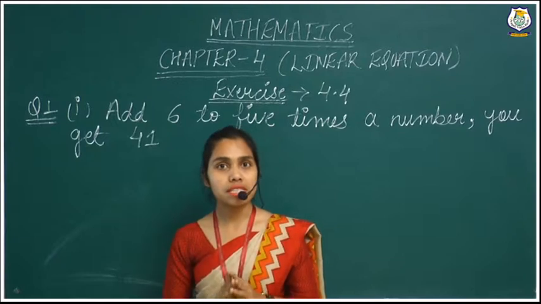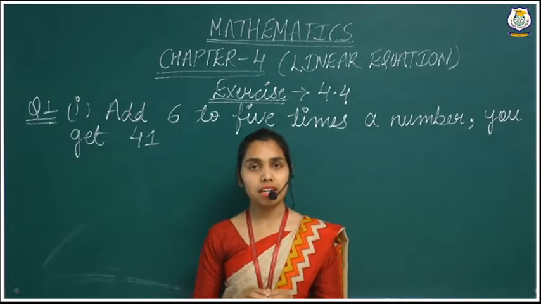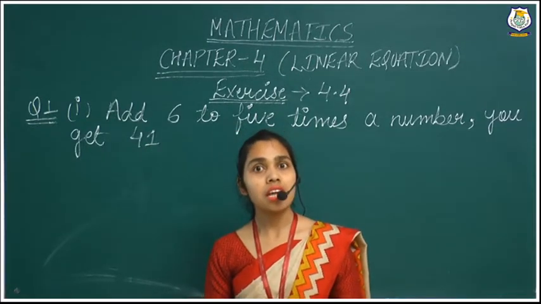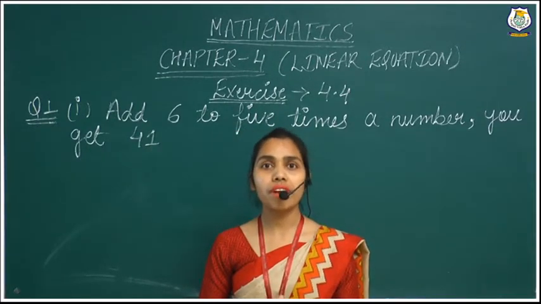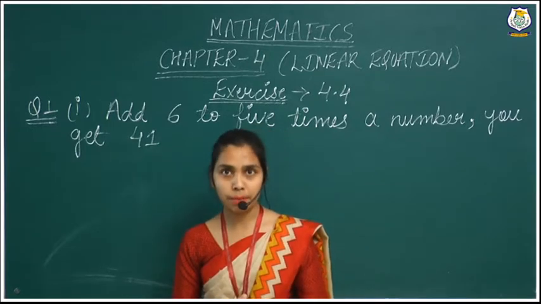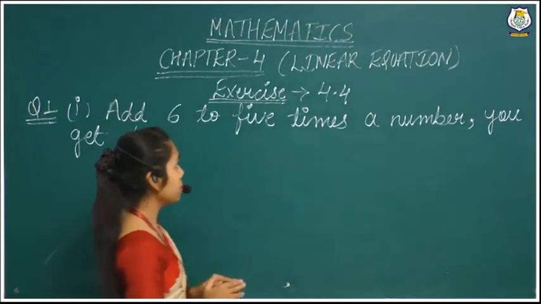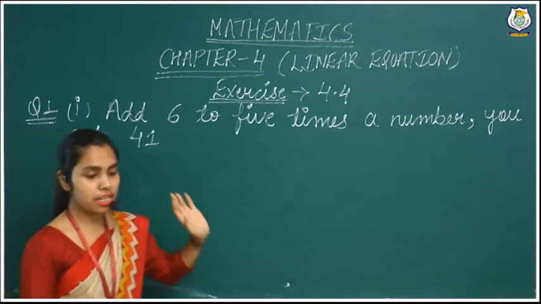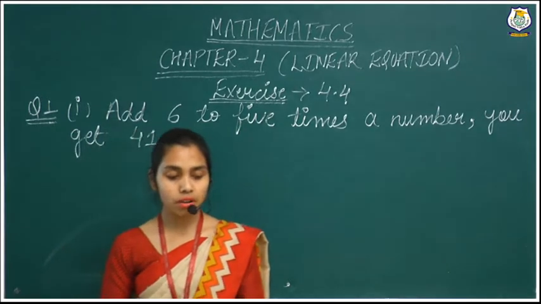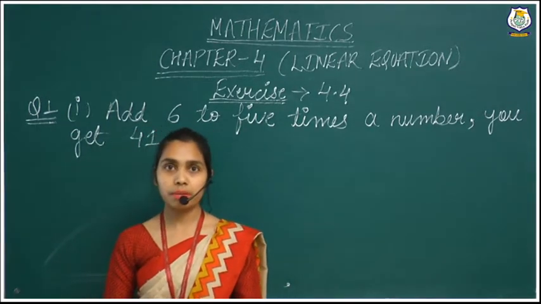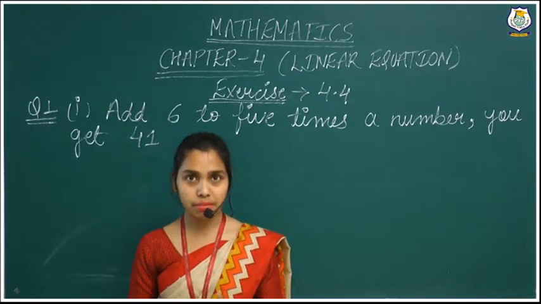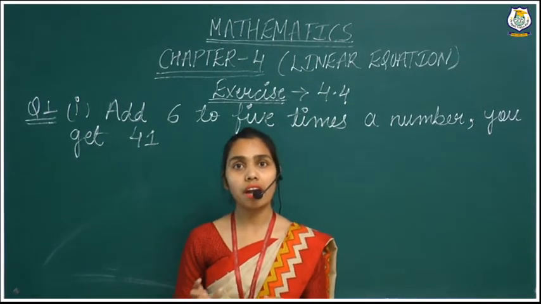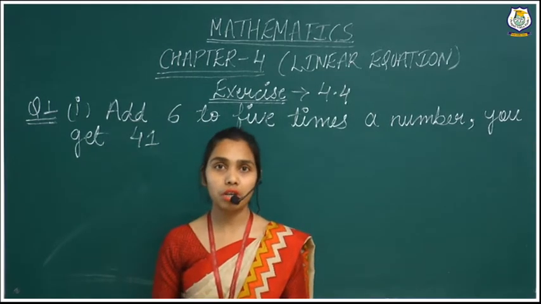So now we will start our next exercise, that is 4.4, which depends on the statement as well as the solution of the linear equation to find the value of our variable. Here I have written our first question of exercise 4.4: set up equations and solve them to find the unknown variables. It means they have given some statements. With the help of those statements, we will set up an equation, and after that find the value of the variable.